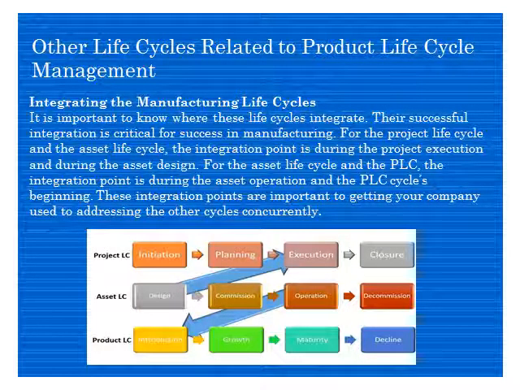In one of the previous slides, I was talking about the product life cycle and the asset life cycle. Here, if you see in the diagram, the project life cycle, we talked about in the previous slide: initiating the project, then the planning of the project, then actual execution of the project, and then closure of the project. So we have seen the graph for that also. Asset lifecycle, we talked about this also. It is design, then commissioning, operation, and decommissioning.